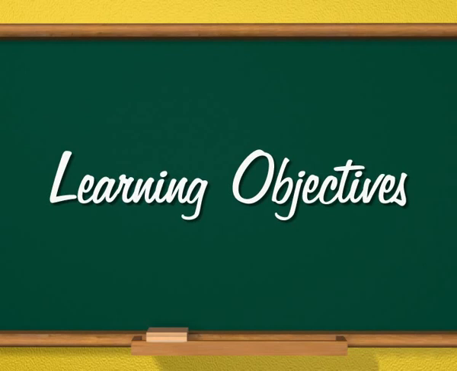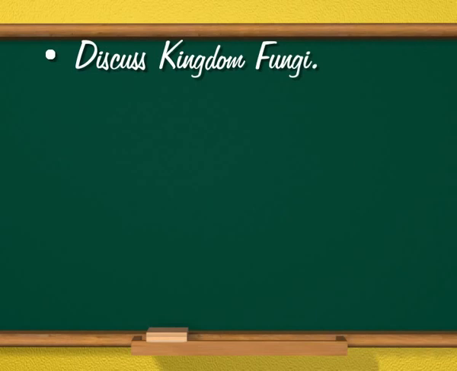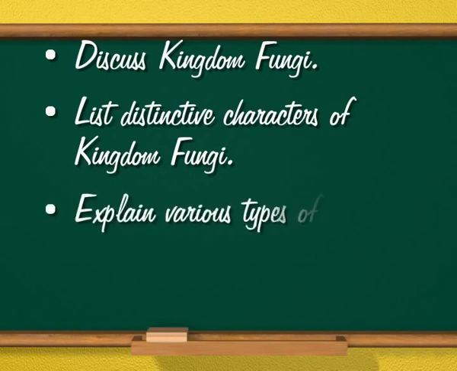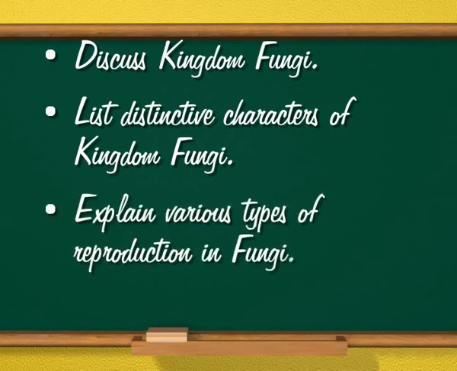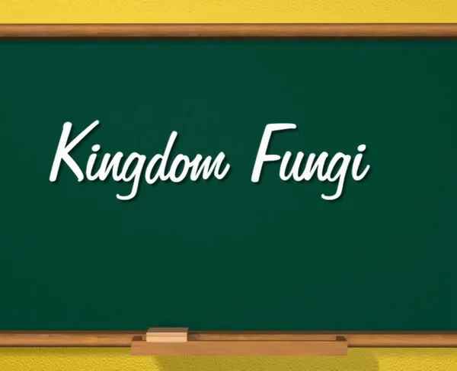Upon completion of this topic, learners will be able to discuss kingdom fungi, list the distinctive characters of kingdom fungi, explain the various types of reproduction in fungi, and list some important fungi. So students, these were the learning objectives for today's lesson. You know that our today's topic is about kingdom fungi.